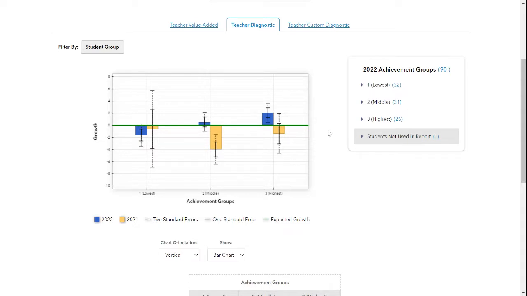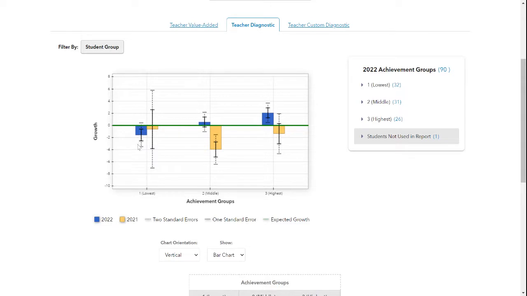So if we're looking at this report in 2022, the students that were in the higher to mid group met or exceeded expected growth. So discussions could be, what do we need to do to differentiate the information to help these students not only meet expected growth, but to exceed?